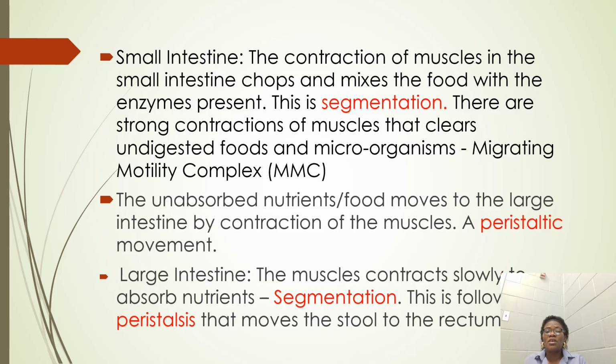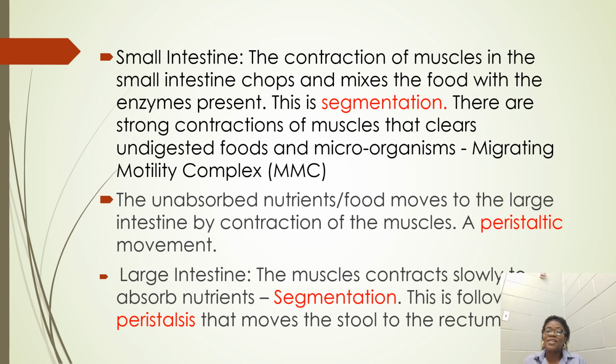There are strong contractions of muscles. You also have strong contractions of these muscles in order to clear the undigested foods and microorganisms. In the small intestine, that is where most of the digestion of the nutrients or food substances takes place.